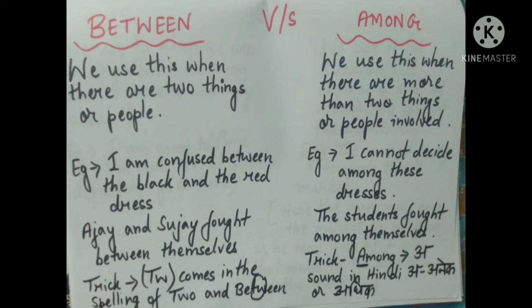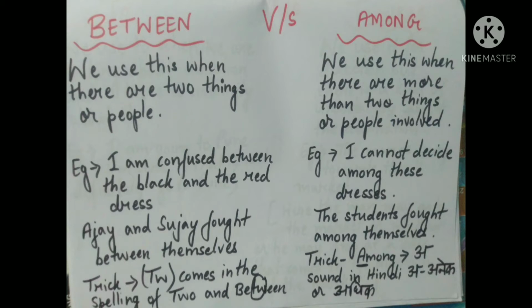And among will be used when we are talking about more than two people or two things. For example, the students fought among themselves. When there are more than two people or two things involved, we will use among. And when there are only two people or two things involved, we will use between.